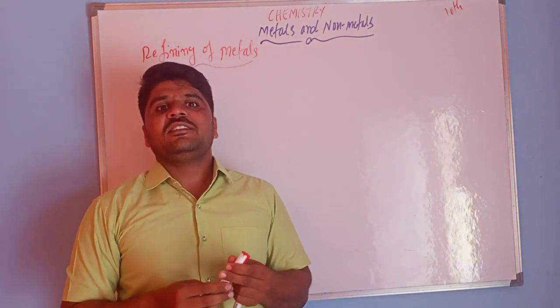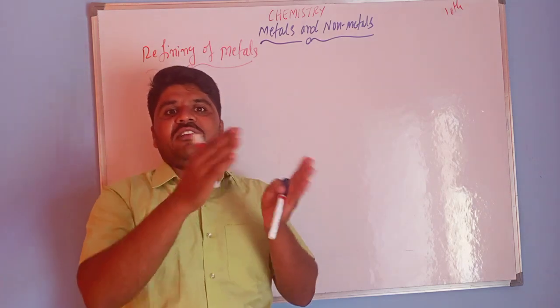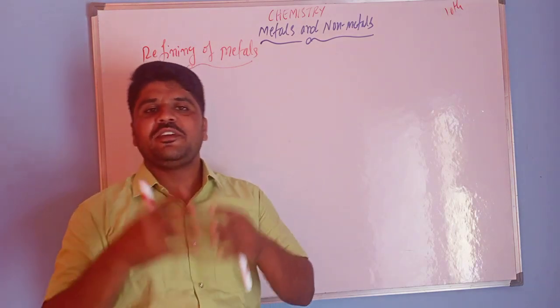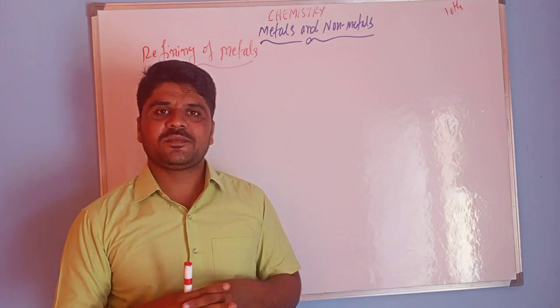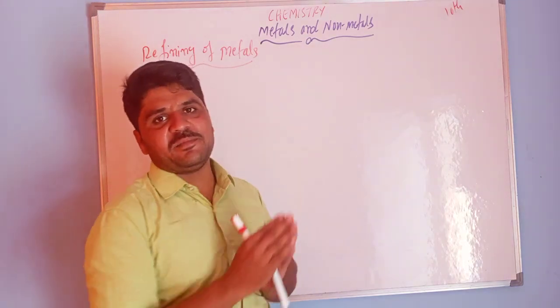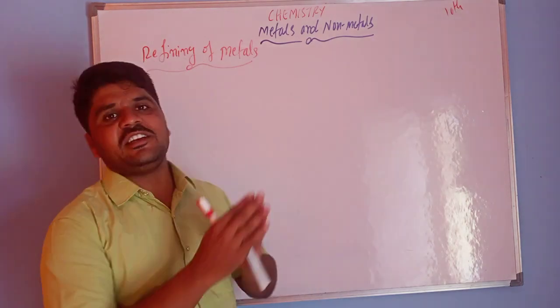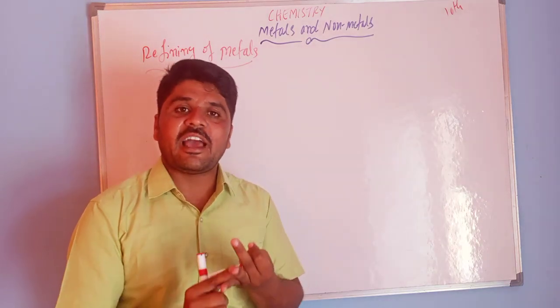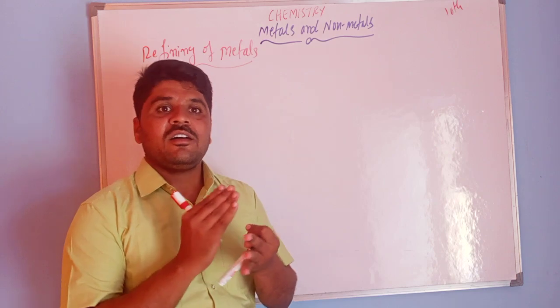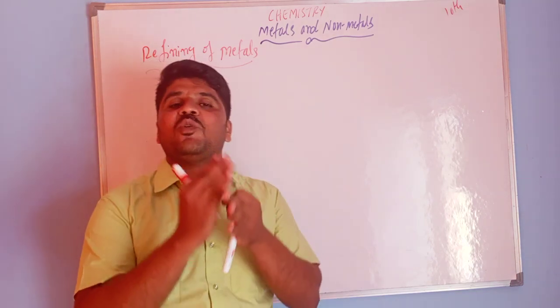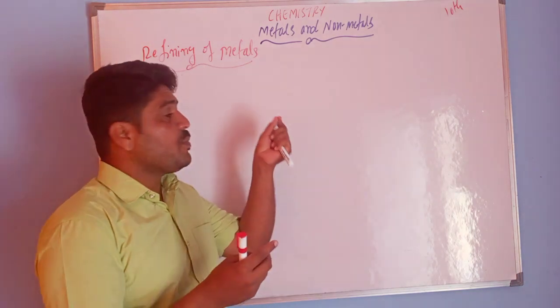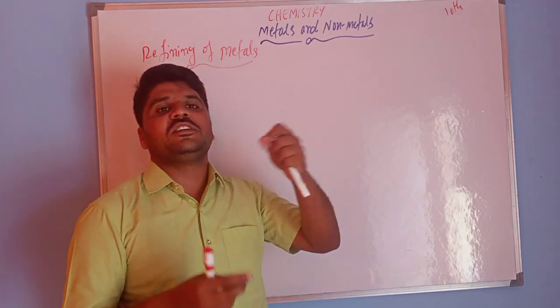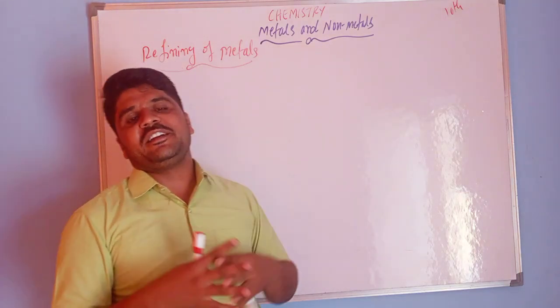Generally, the metals are produced by various reduction processes, for middle activity series metals and high reactivity series metals. That means sulfide ores, carbonate ores, and ores in molten states, which are extracted by electrolytic reduction.